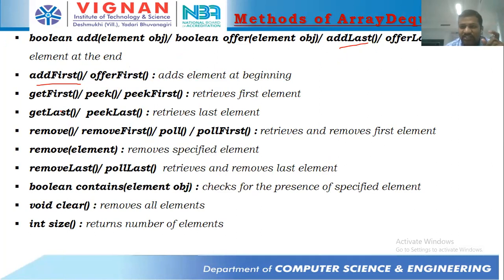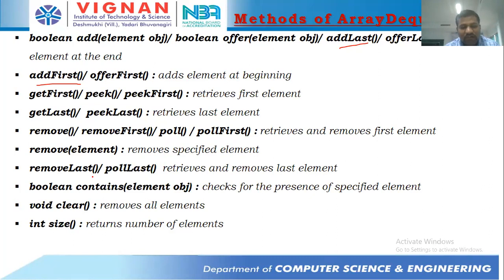Get first and get last: if you want to retrieve elements, you can get the first element as well as the last element. Then remove, which removes a specified element, and remove first, poll first, which remove the first element. And remove last removes the last element.